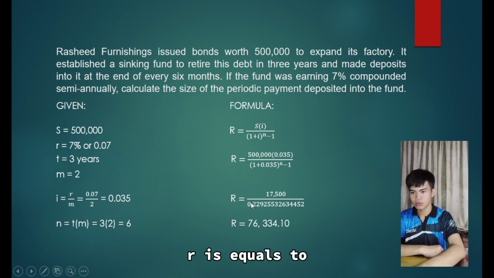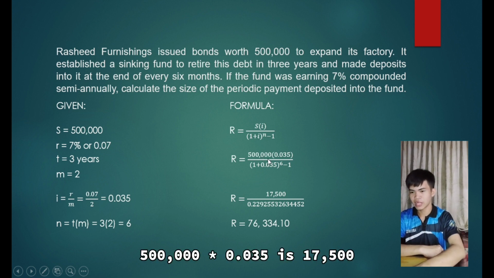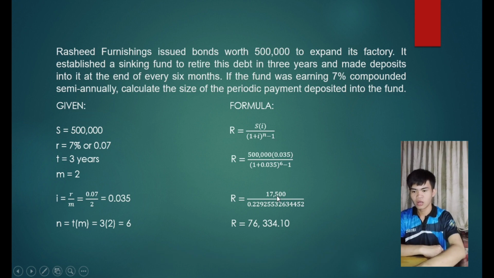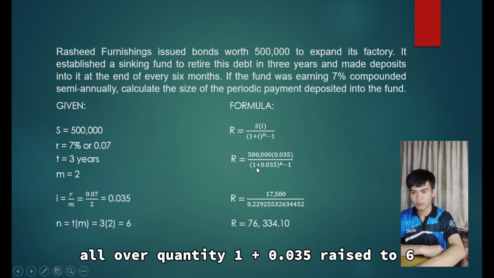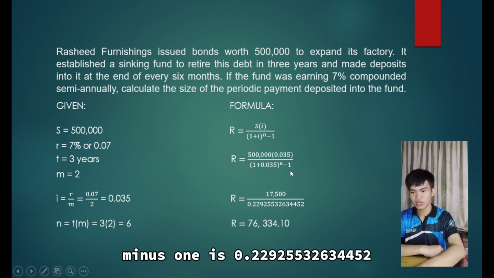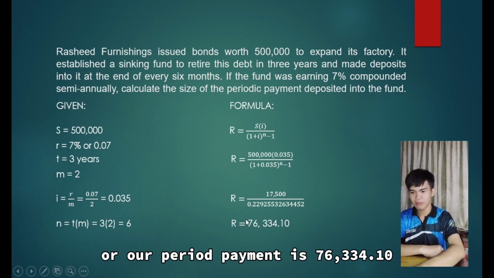R equals 500,000 times 0.035, which is 17,500, all over the quantity 1 plus 0.035 raised to 6, minus 1, which is 0.22925532634452. So our R, our regular or periodic payment, is 76,334.10.